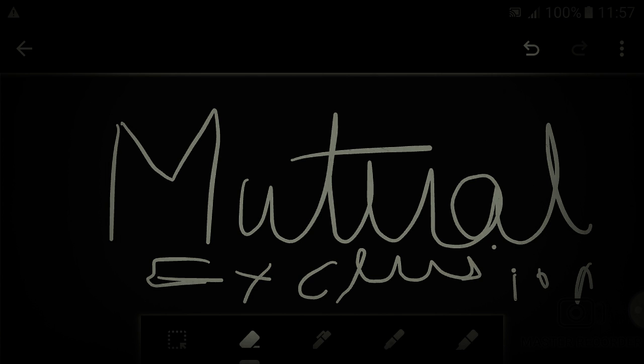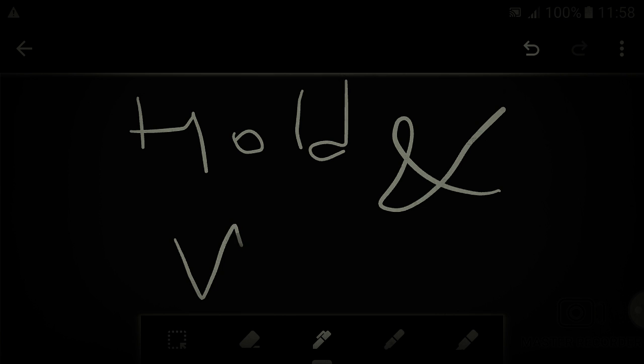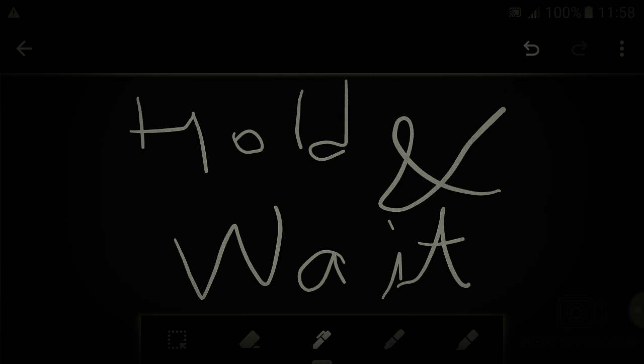And the second is hold and wait. Now what do you conclude from hold and wait? One is holding, another is waiting. Suppose one process is holding a resource, and that process is waiting for some other resource. Similarly, all the deadlocked processes should hold at least one resource, and be waiting for another resource. This is the condition of hold and wait, which has to be satisfied for deadlock.